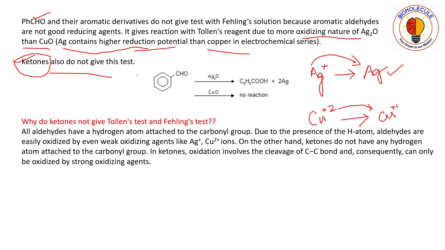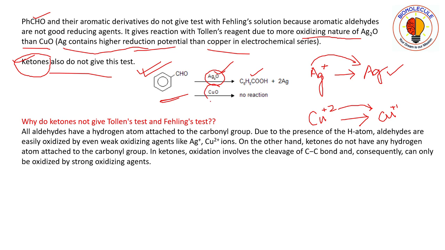So you can see here there's this reaction. This one is benzaldehyde in presence of silver oxide, that is Tollens reagent. You can depict this as silver oxide also, because this one is also taking part in the reaction along with the Tollens reagent. You are getting benzoic acid.